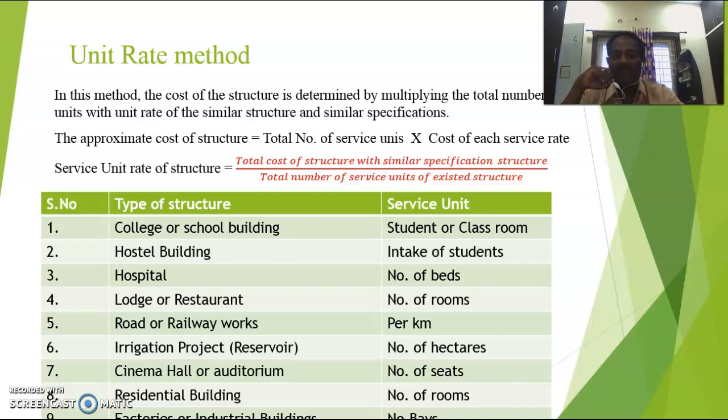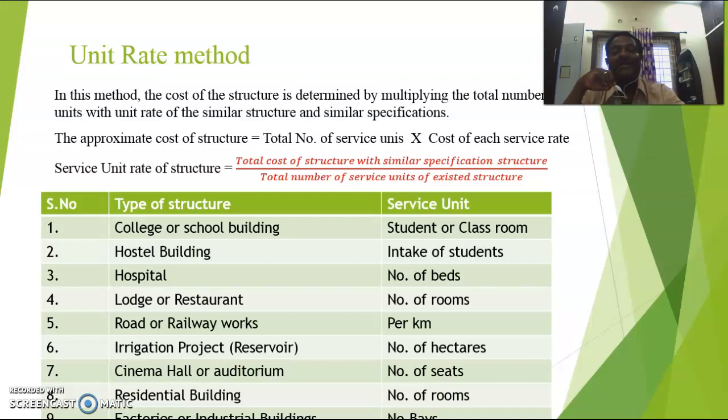Generally, you take the bedroom as the consideration. Every building requires one BHK: one bedroom, one hall, one kitchen, and other rooms may or may not be there. That is the difference. So 2 BHK means 2 bedrooms, 1 hall, 1 kitchen. 3 BHK means 3 bedrooms, 1 hall, 1 kitchen. So the bedroom is one important factor in considering the cost of construction.